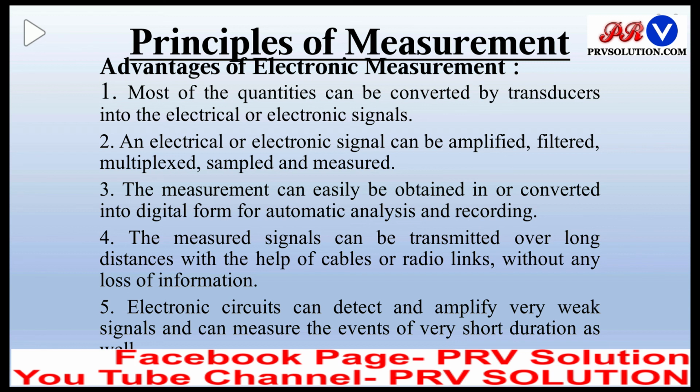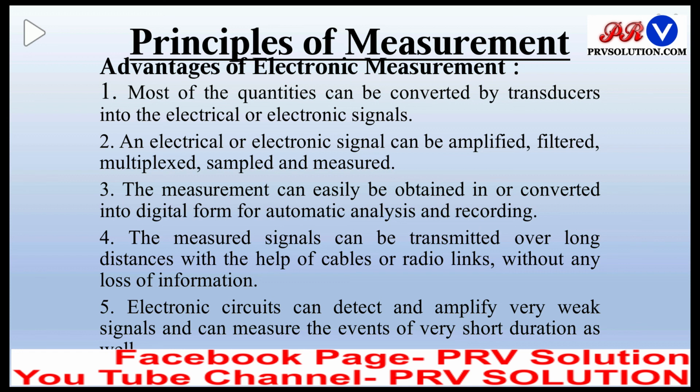Second is an electrical or electronic signal can be amplified, filtered, multiplexed, sampled and measured. So we can measure small amounts of quantities also, because we are using electric circuits, so electric signals can be amplified, so it has advantages.